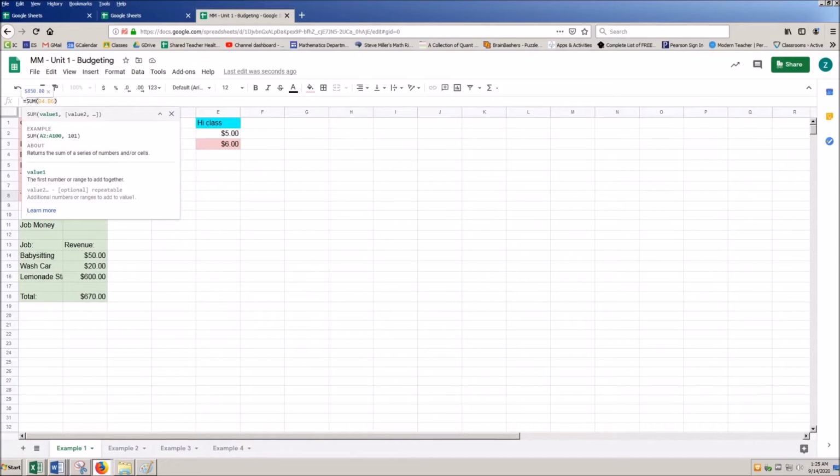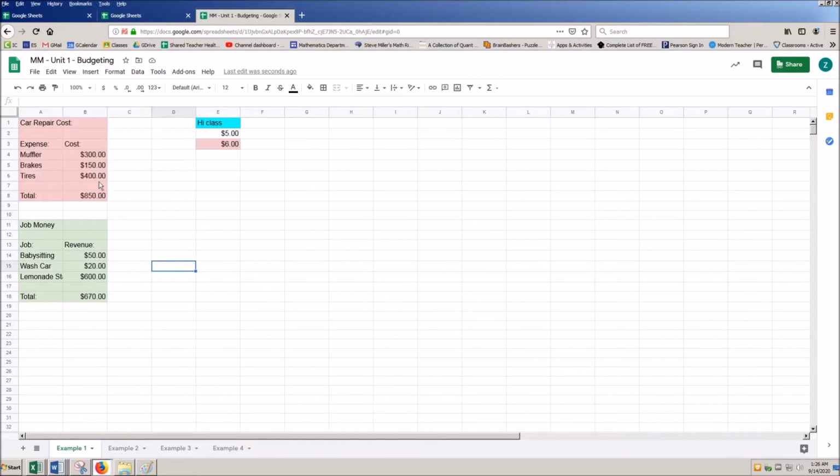Now if you hover over sum, or if you wanted to Google this and do it in a totally different tab, either way works, it'll start telling you about the function. Some of the first ones you use, you're probably going to have no clue as to how or why they exist or what they are, but once you use them a few times they become second nature. The first one here, sum, can take either a set of values that you click one at a time and separate with a comma, that's what this is doing up here, or you can take a range of values. So A2 to A100 would be some giant column down from the second cell to the 100th cell here.